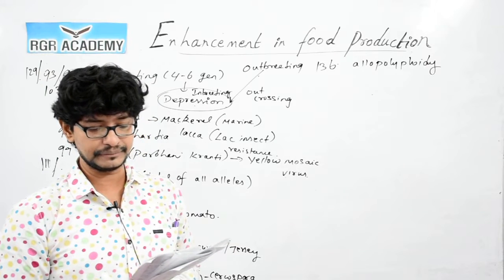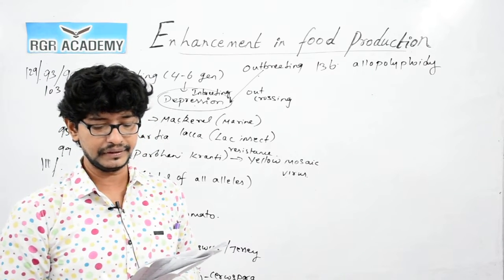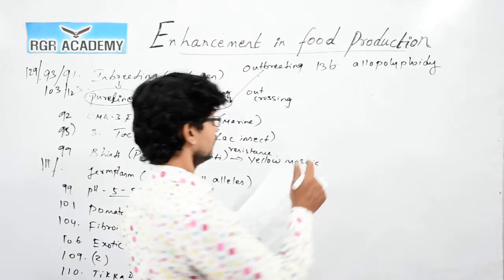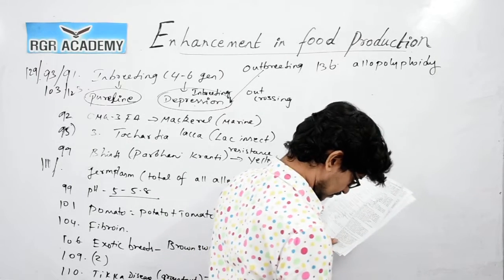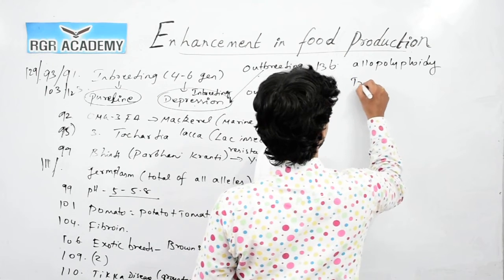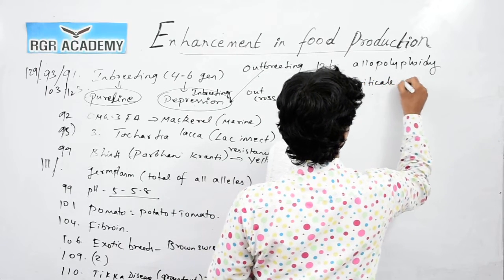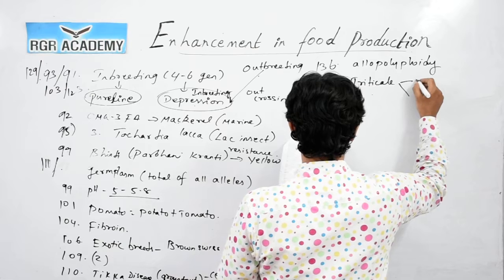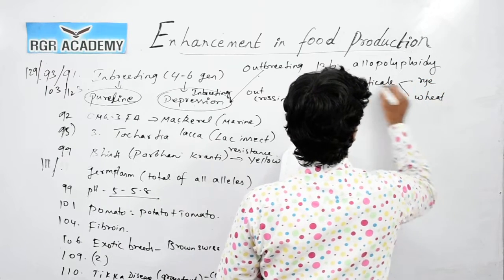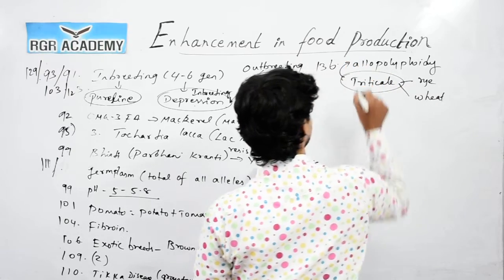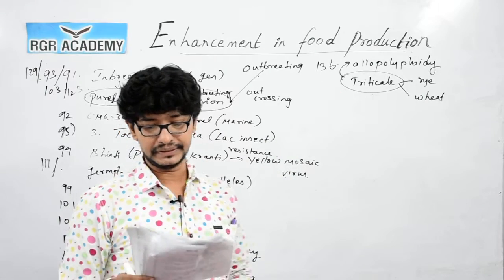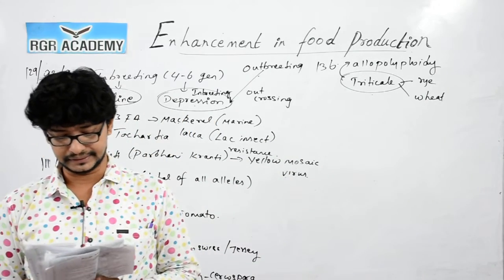Triticale is the first man-made allopolyploid developed by crossing Triticum and rye. So, in this case you could see triticale, which forms by the fusion of rye and wheat. So, this is called triticale, which comes under allopolyploidy. This is the first man-made product. 136, option 2 is the correct answer.